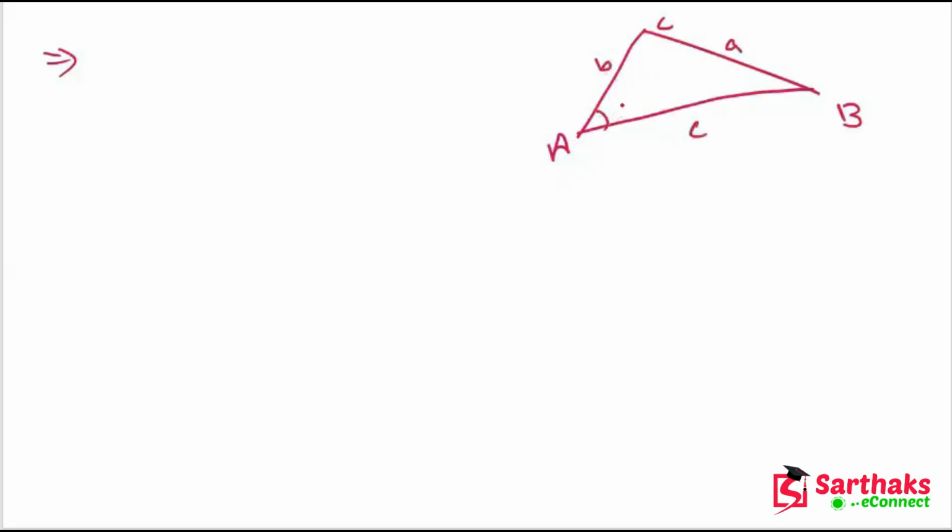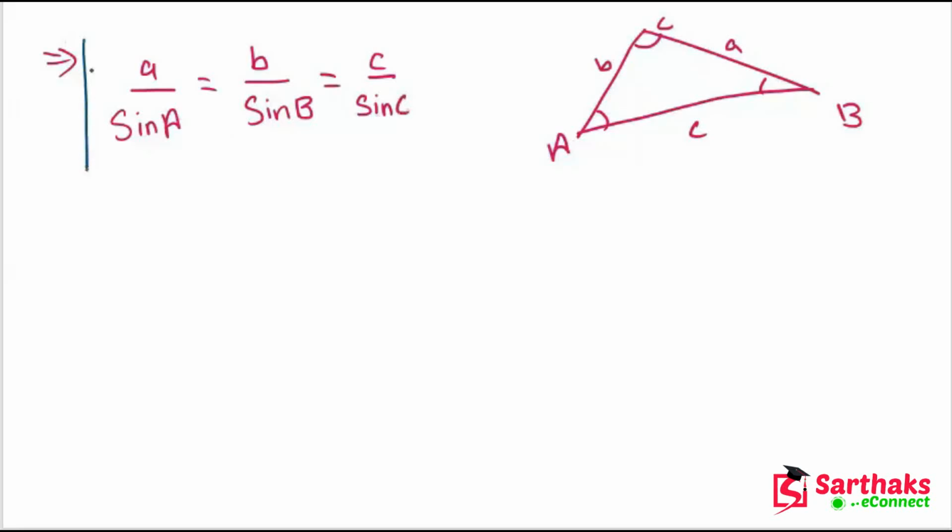This is angle capital A, this is angle capital B, and this is angle capital C. So the formula is a upon sine of A is equal to b upon sine of angle B is equal to c upon sine of angle C. This is the sine law formula.